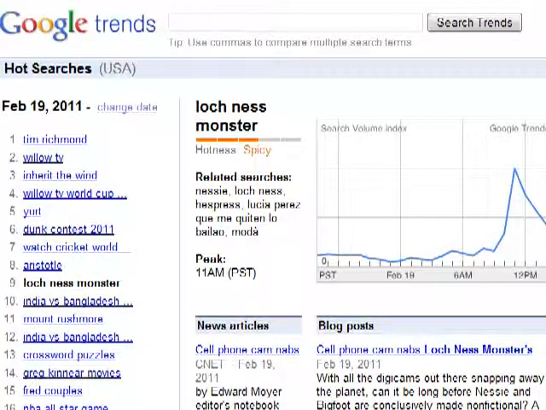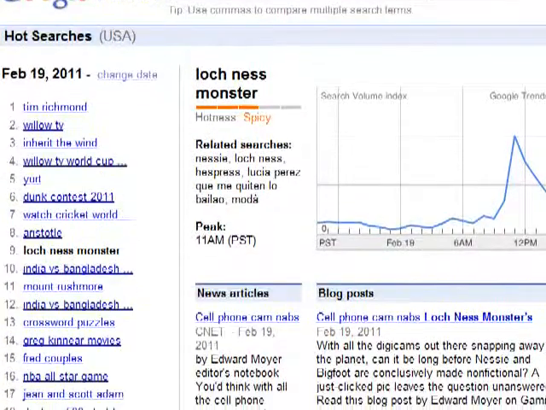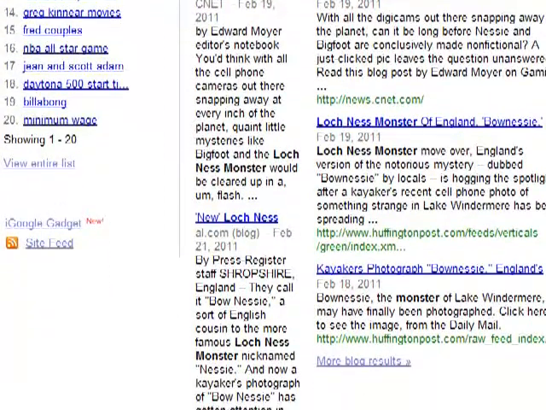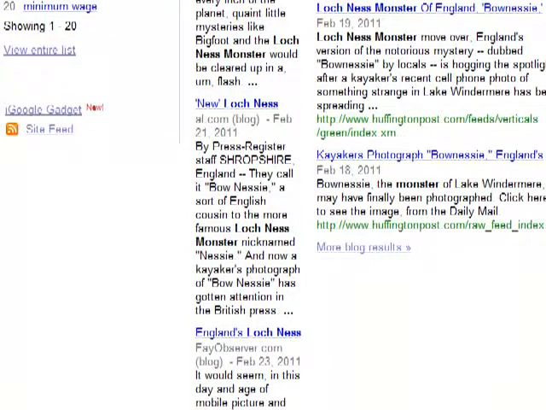Now, I know that the Loch Ness Monster and those type of things get a lot of searches in general. So I wanted to see why there was this spike in Google Trends. And it turns out that some kayakers in or around London snapped some photographs of a Loch Ness type monster in a different lake there in London. Now, obviously, Loch Ness is not in London. And they're calling it Bow Nessie. That, to me, my intuition says Bow Nessie has potential to become a hot niche.